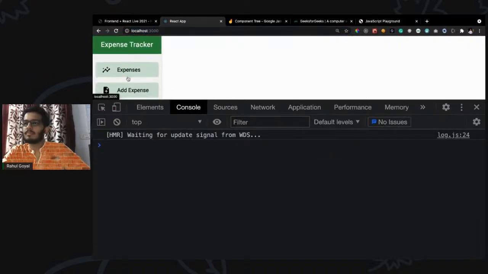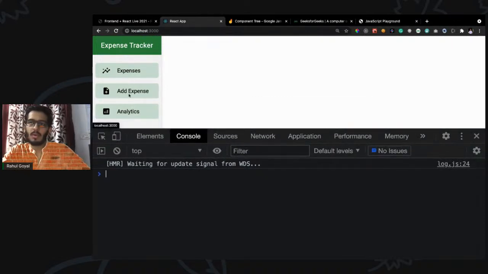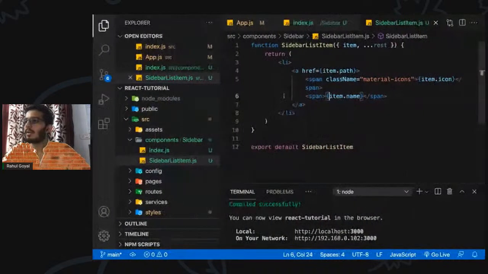Okay, cool. So we have a list with no errors so far, and all the items we have, right? Great. Okay, so we are going to build the expense component. And one more thing.